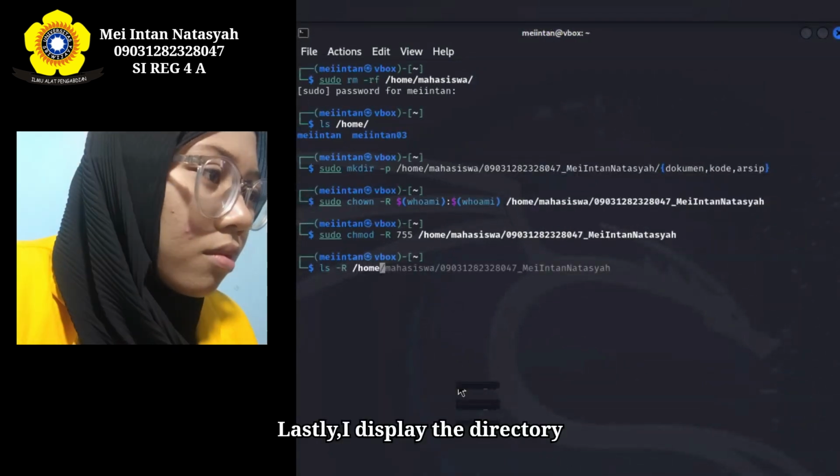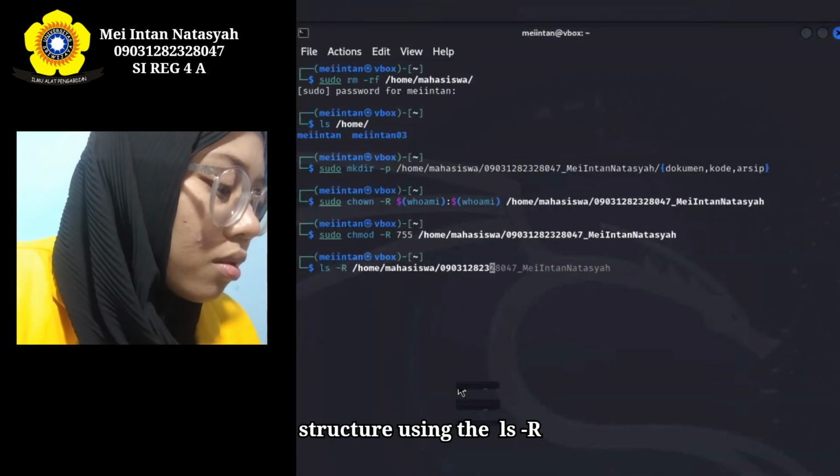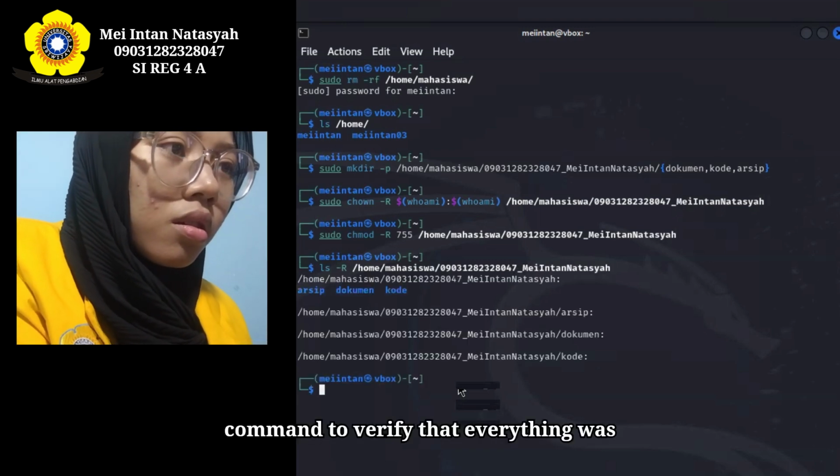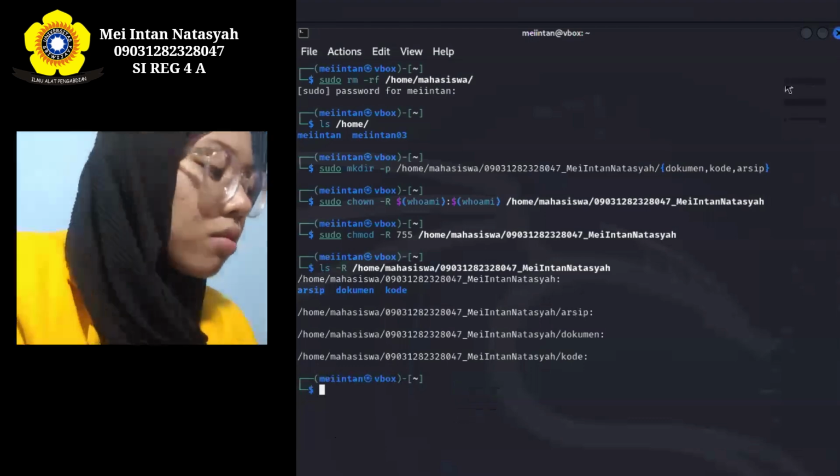Lastly, I display the directory structure using the ls -R command to verify that everything was created correctly.